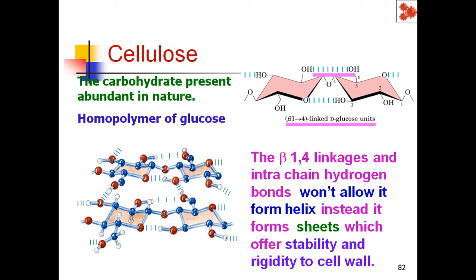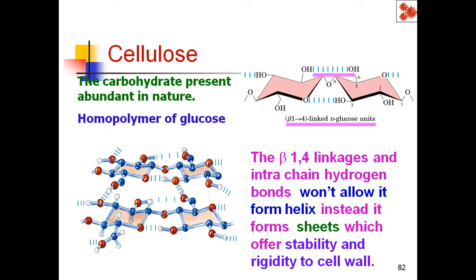Now the third example of homopolysaccharide is cellulose. Cellulose is a carbohydrate which is abundantly present in nature. You know that the plant cell wall is made up of cellulose. Take any plant, all the plant cells contain a cell wall, and the cell wall is made up of cellulose. So cellulose is a homopolysaccharide made up of repeating units of glucose.